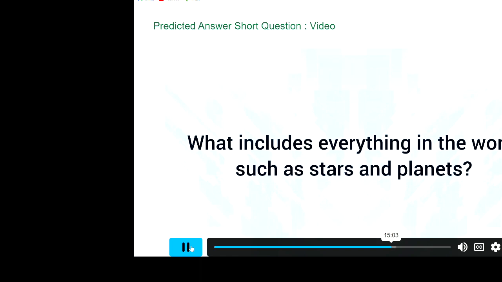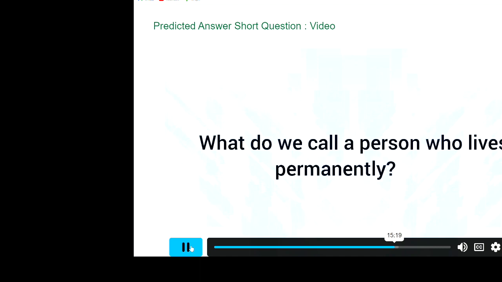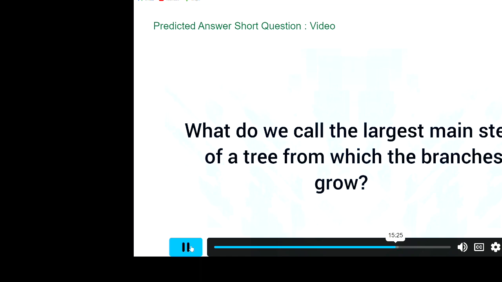What includes everything in the world, such as stars and planets? Universe, cosmos. What do you call the device with two or more blades turning quickly to cause a ship or an airplane to move? Propeller. What do you call a person who lives permanently? Immortal. What do you call the largest main stem of a tree from which the branches grow? Trunk.